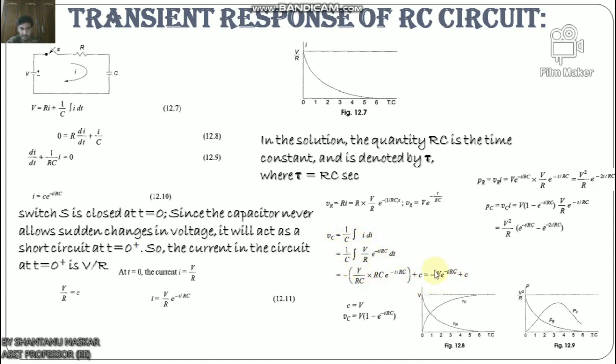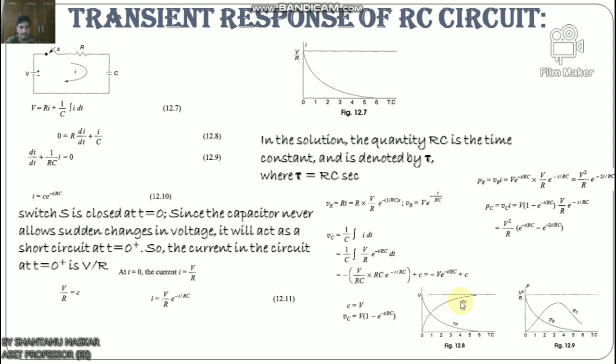Finally, the value of voltage in the capacitor is minus V into e to the power minus T by RC plus C. Now at T equals 0, voltage across the capacitor is 0, so C equals V, and VC equals V into 1 minus e to the power minus T by RC. The response is shown in this figure: voltage response, resistance and capacitance.